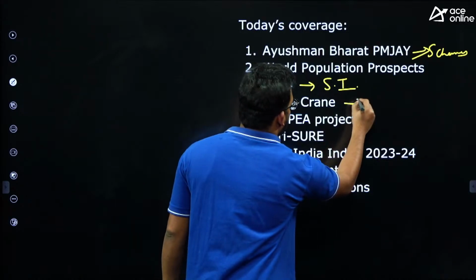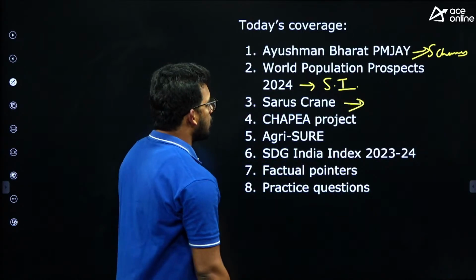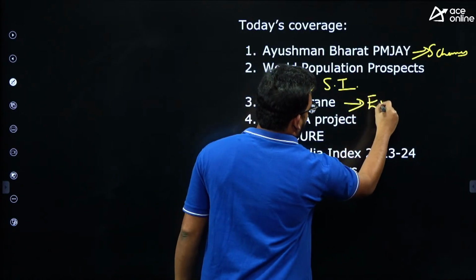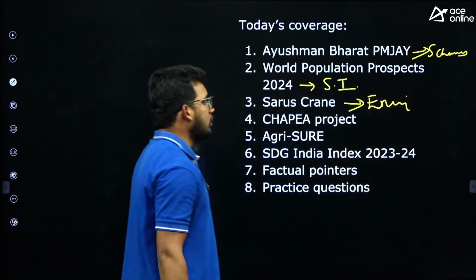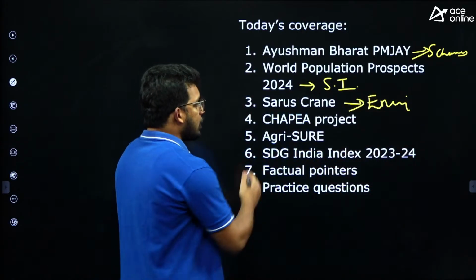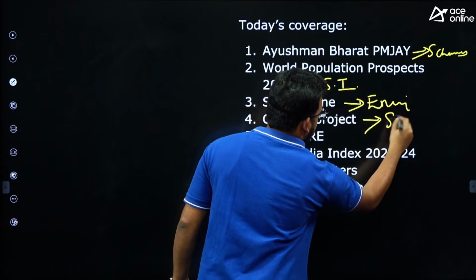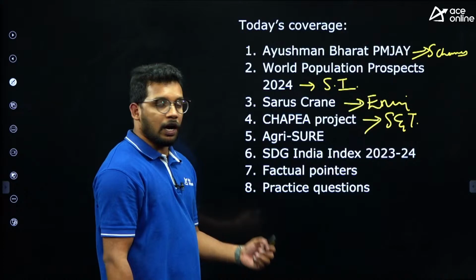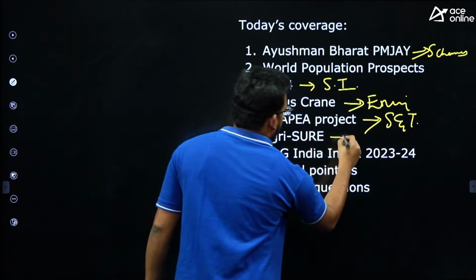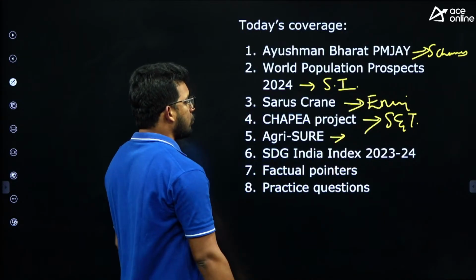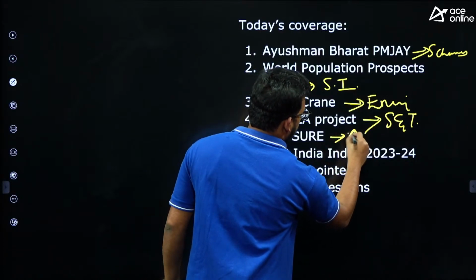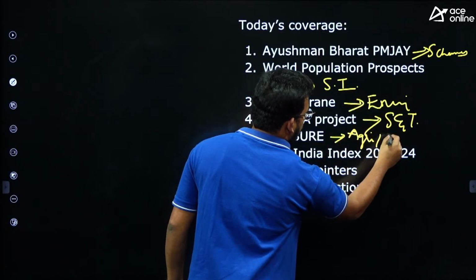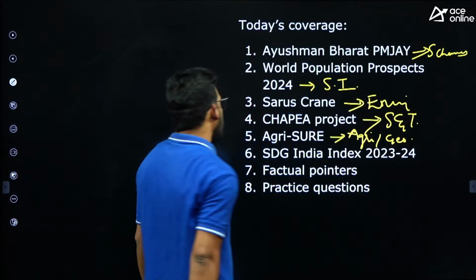Then we have the Saras crane. This is part of the species, part of environment. Next one, the CHAPEA project of NASA. This is part of science and technology. Next one, the AgriSure initiative of NABARD. This is part of agriculture. You can take it under agri, or you can take geography as well.